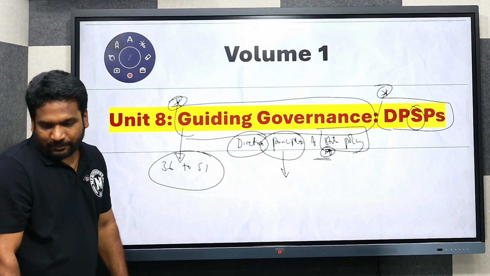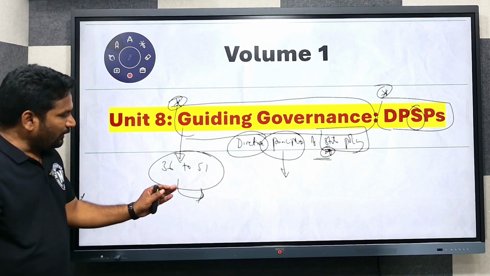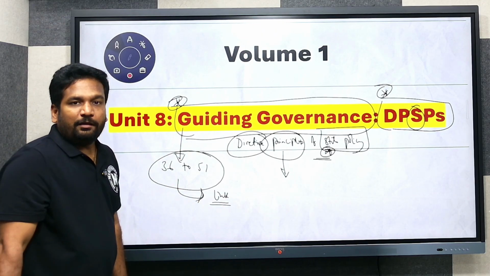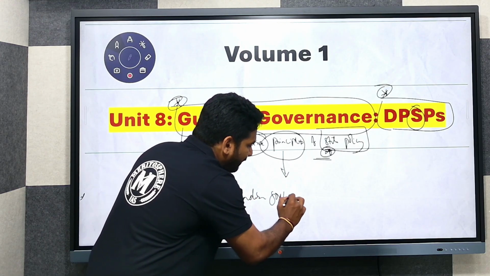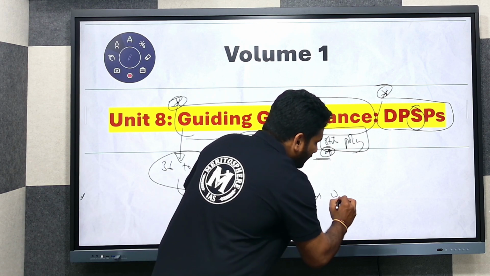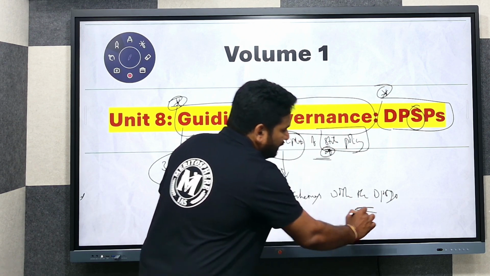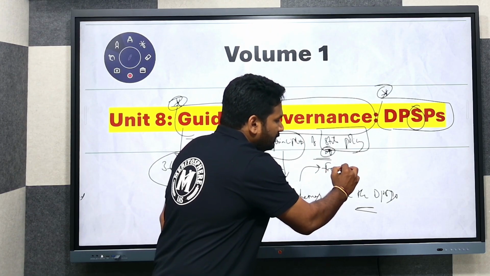In addition to this, we are going to cover something new. We are going to link Indian government schemes with the DPSPs. For example, free legal aid.